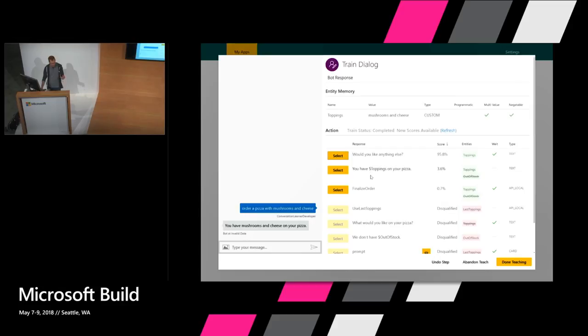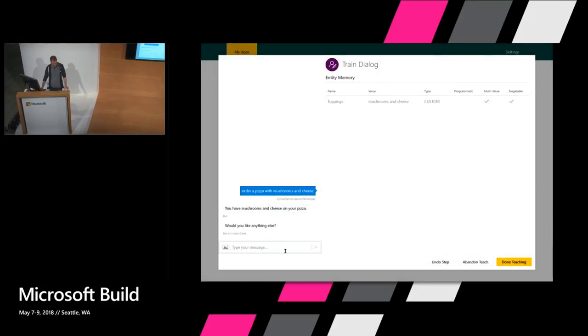That's right. Now that action had a property which made it not a wait action. So that one does not wait for user input. So that means that then the system can take another action. Would you like anything else? That's right. That's also what it should do. So this gives you the ability for the bot to take multiple actions in a row.